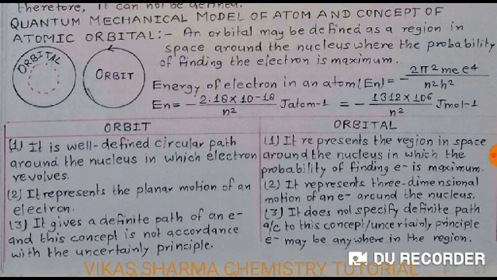So students, an orbit is a well-defined circular path around the nucleus in which the electron revolves. An orbital represents the region in space around the nucleus in which the probability of finding the electron is maximum. An orbit represents the planar motion of an electron. An orbital represents three-dimensional motion of an electron around the nucleus. An orbit gives a definite path of an electron, and this concept is not in accordance with the uncertainty principle. An orbital does not specify a definite path. According to the uncertainty principle, the electron may be anywhere in the region.